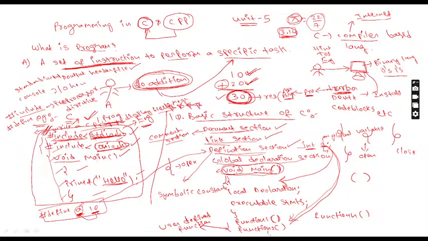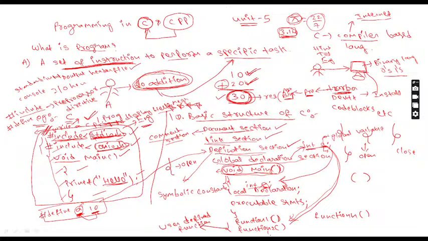Now, the floor bracket opens. Next, local declaration. Try to understand. Local declaration is nothing but the variables which you are going to use in your program. Before using a variable, it must be declared. You may get a doubt here: sir, here also you have written int a and here also int a. Try to understand. This a is a global variable and this a is a local variable.